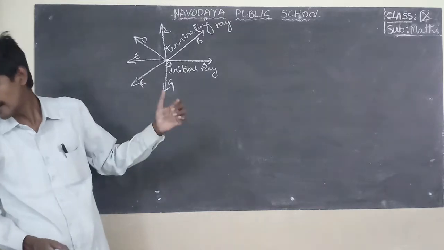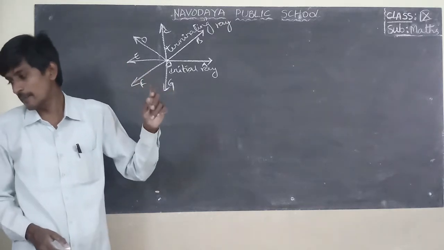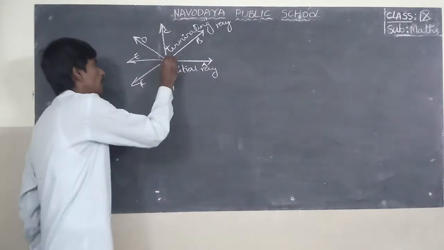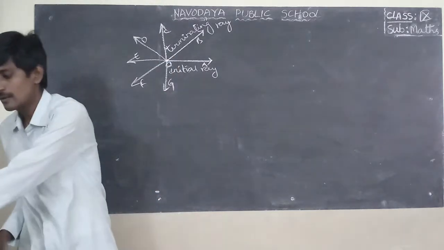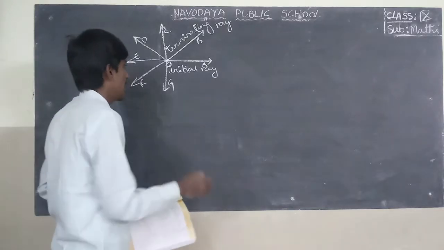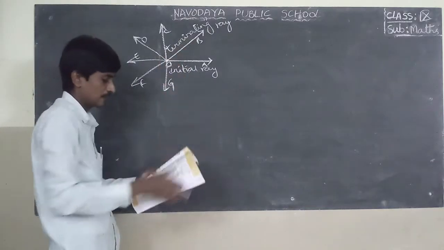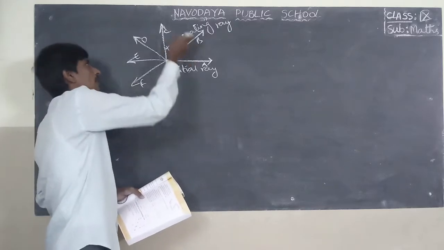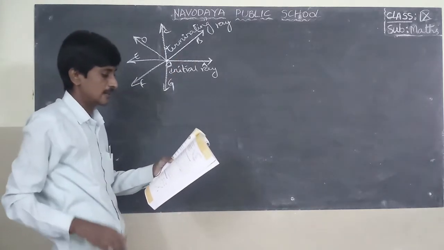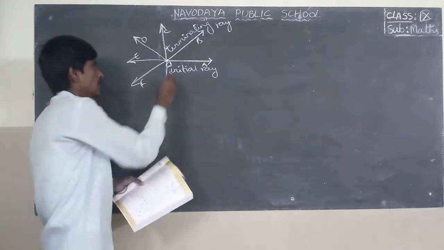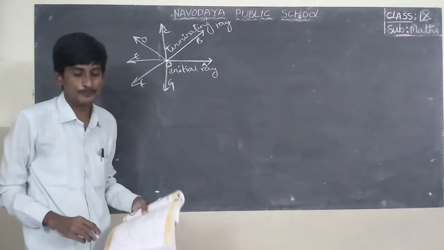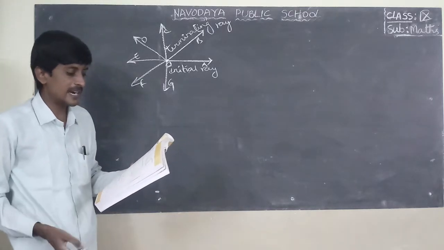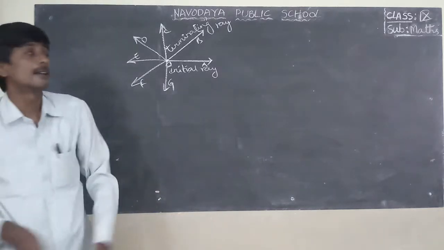The change of a ray from initial position to terminal position around the fixed point O is called rotation, and the measure of rotation is called angle.